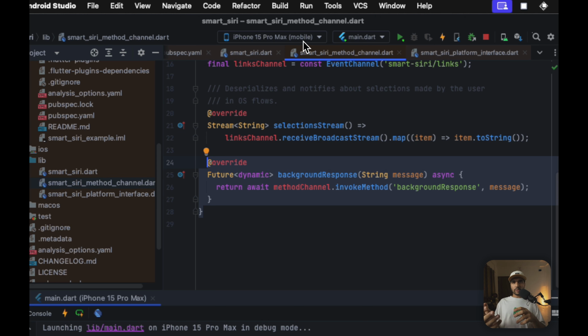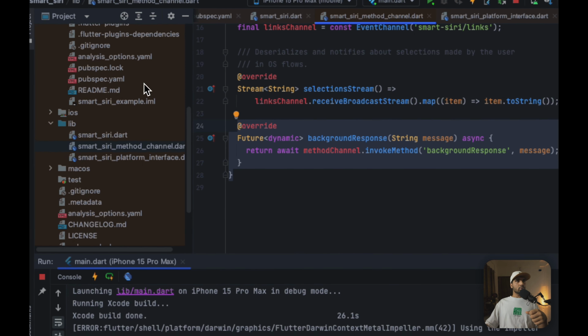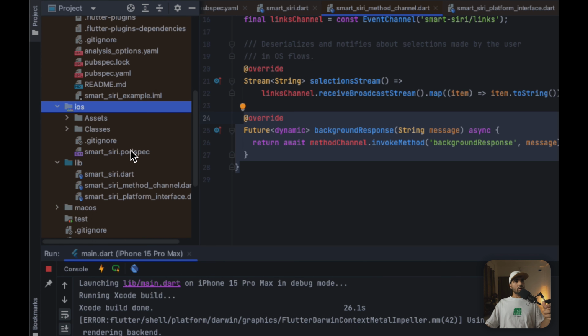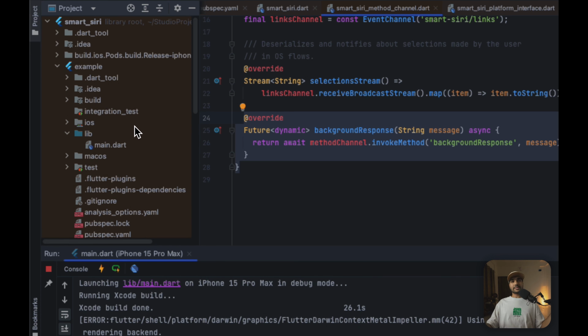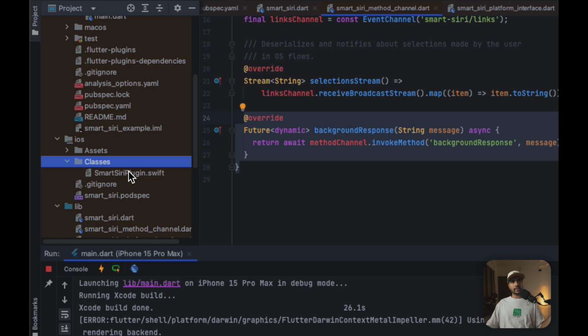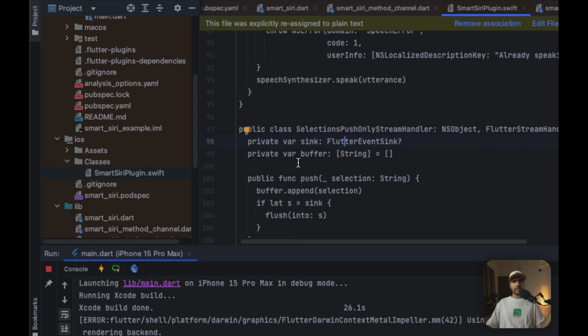As we've talked about, this code does require background mode, so we will need that. Inside our iOS folder, first of all, inside our example project, we do need to add a few permissions inside the info.plist file, but we'll talk about that. First of all, let's cover our plugin's iOS folder and what additional classes I added here. That is our main plugin class, right?